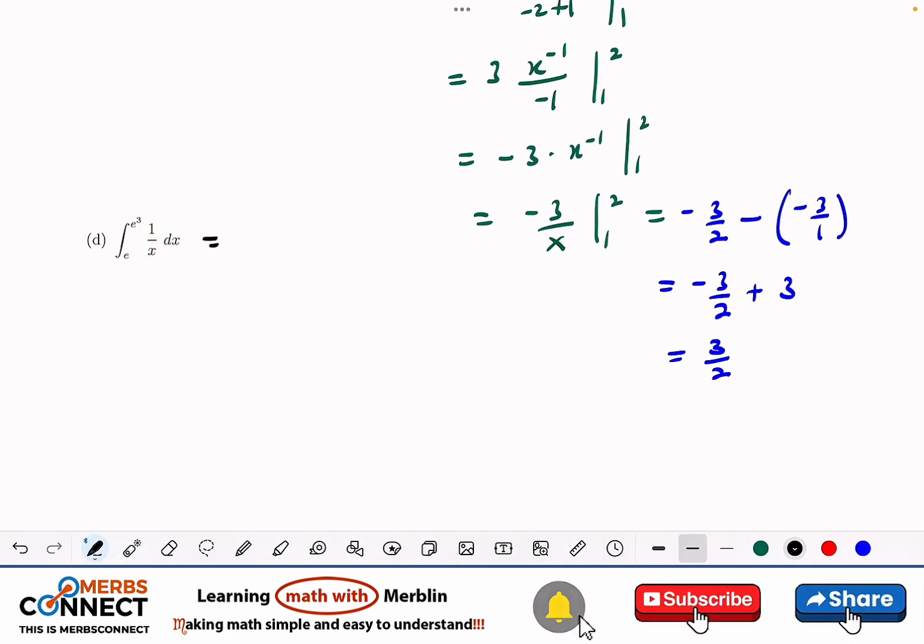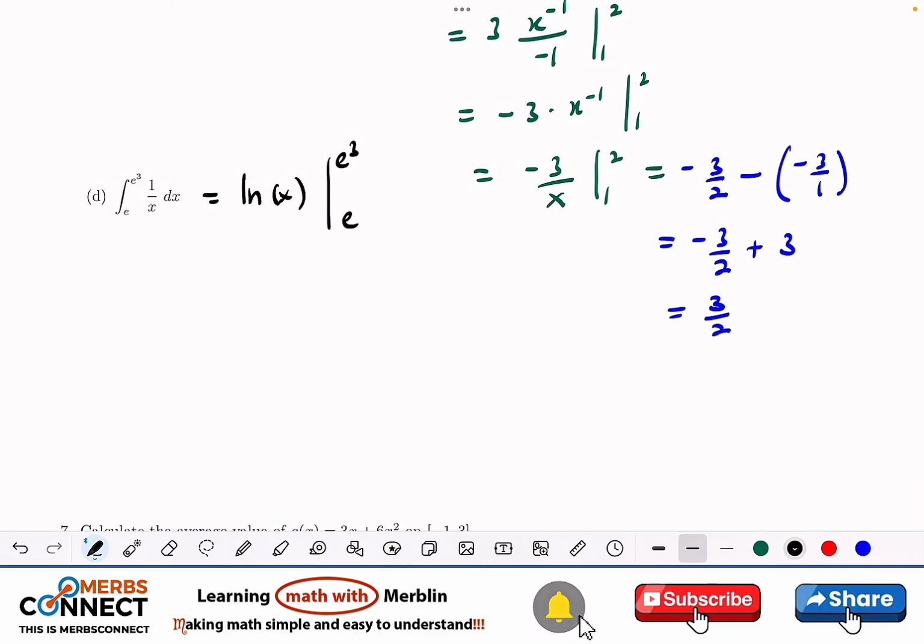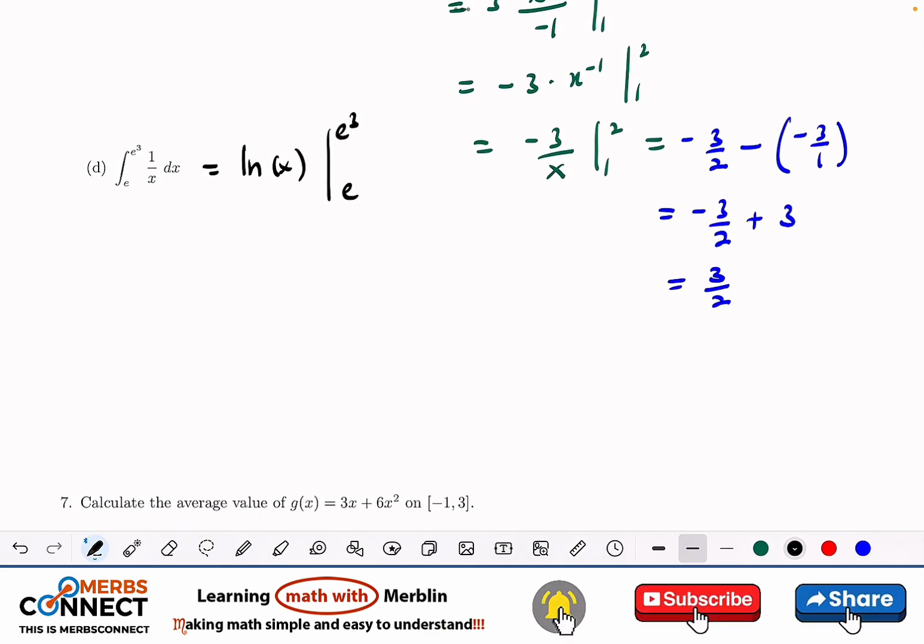So we need to think about the natural log. And basically we need to put the absolute value of x. But the idea is that we know the limits here are not negative, so we can just ignore the absolute value. We use the absolute value because maybe when it is minus, mostly when we are dealing with indefinite integrals, right? We don't know the limit.